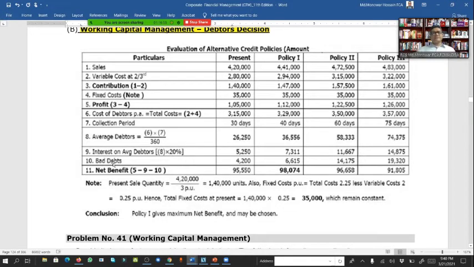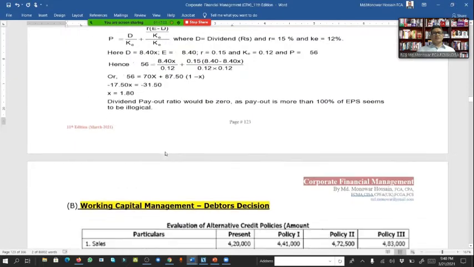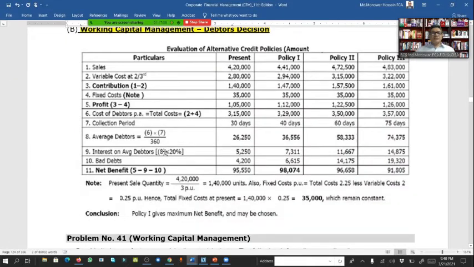And bad debt, now the bad debt is 1%. So 1%, this means sale is 4,20,000 multiplied by 1%, then you will get bad debt 4,200. So what is the benefit?